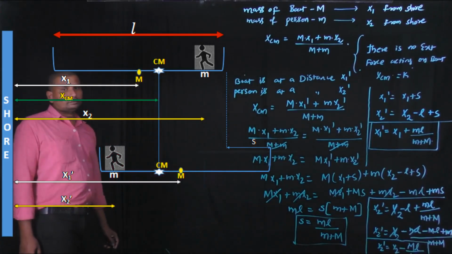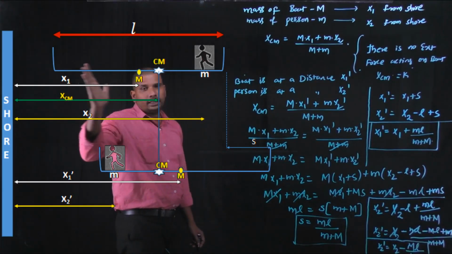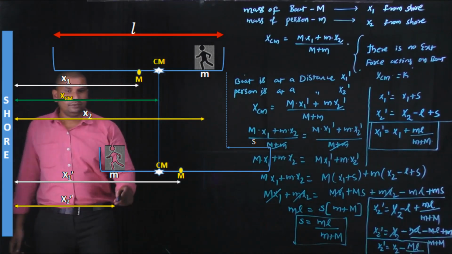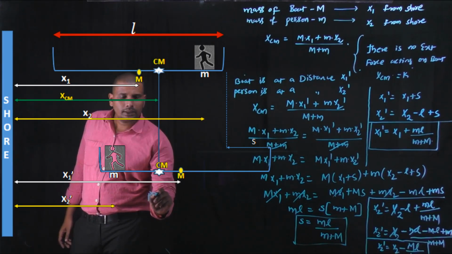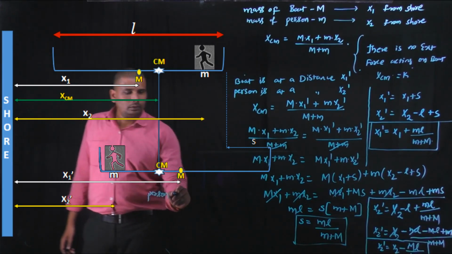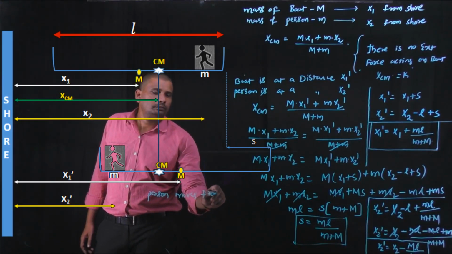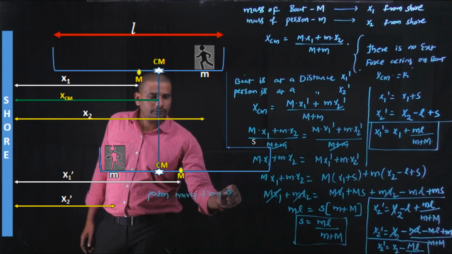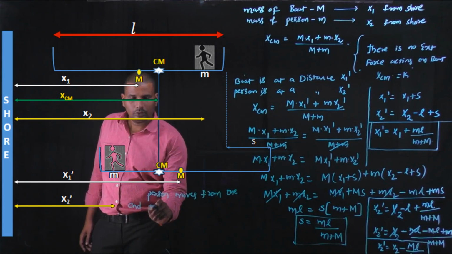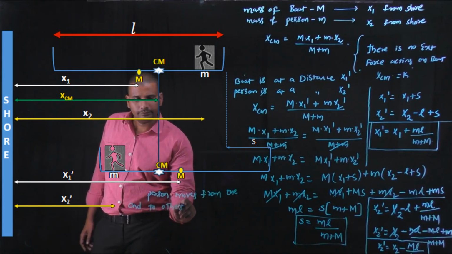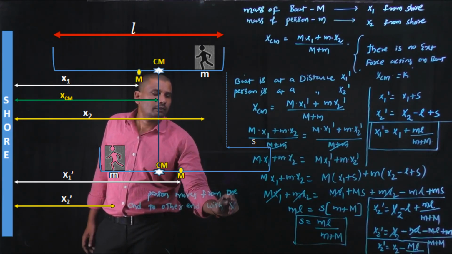And while the person is moving from one end of the boat to the other end of the boat with a velocity v, the person moves from one end to the other end with velocity v.